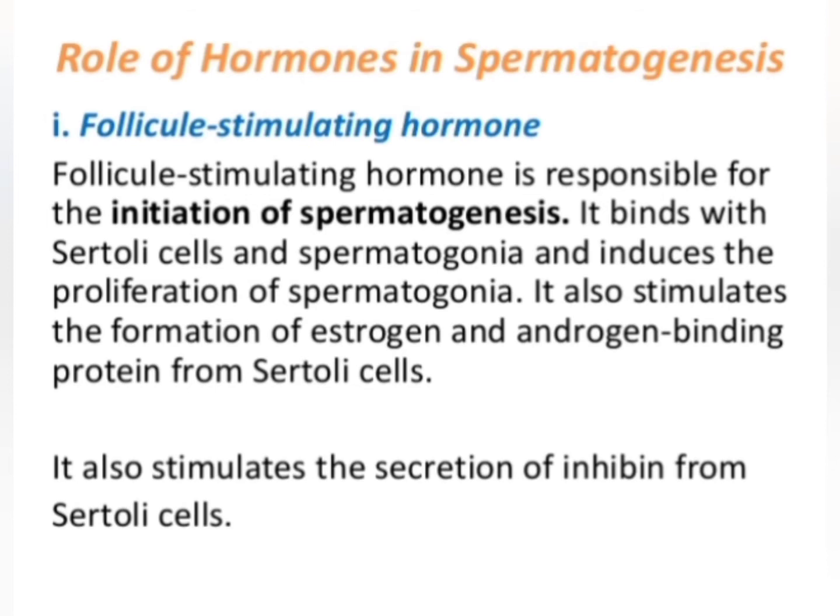It binds with the Sertoli cells and spermatogonia and induces the process of proliferation of spermatogonia. It also stimulates the formation of estrogen and androgen binding proteins from the Sertoli cells. And it also stimulates the secretion of inhibin from the Sertoli cells. So follicle stimulating hormone initiates the process of spermatogenesis. It also stimulates Sertoli cells for the formation of estrogen and androgen binding proteins, and it also stimulates the secretion of inhibin.